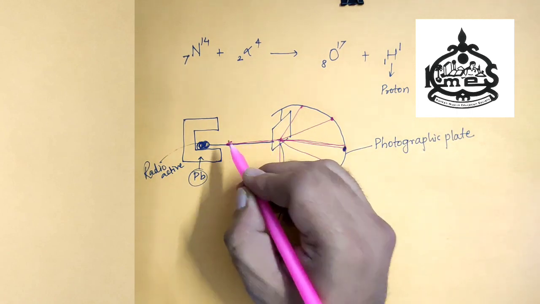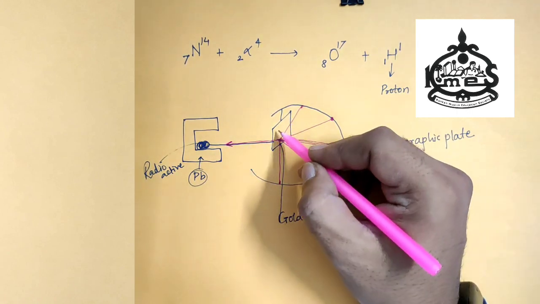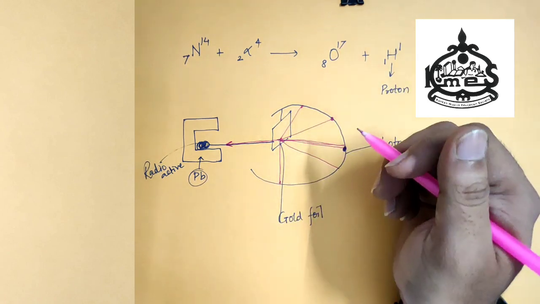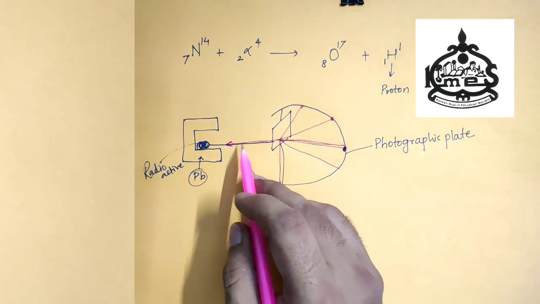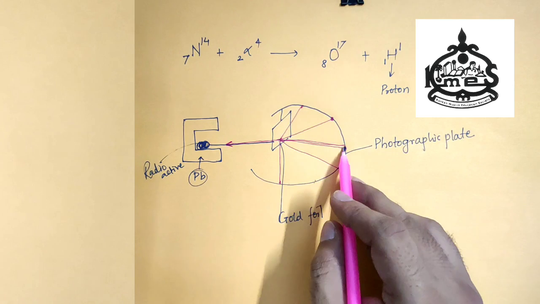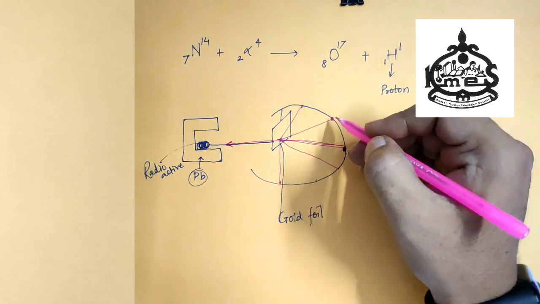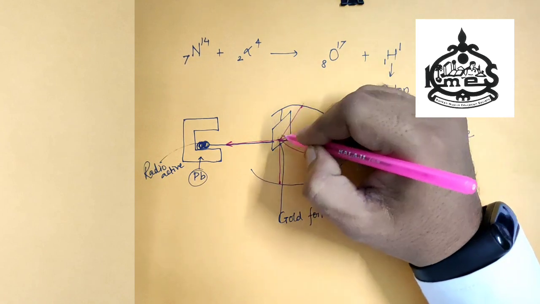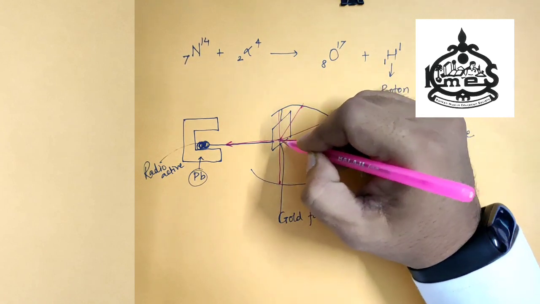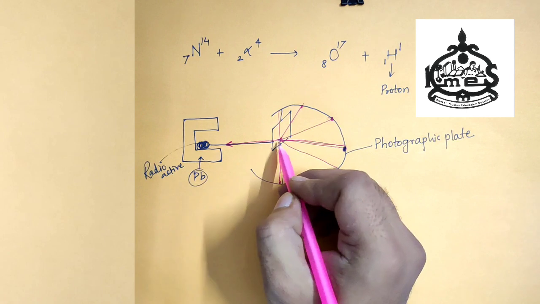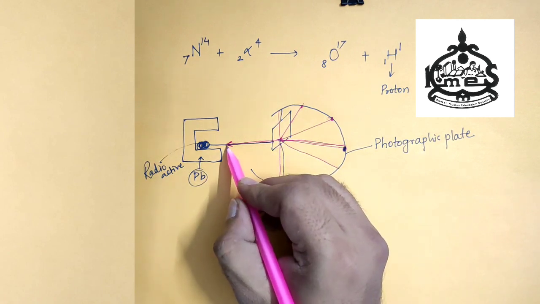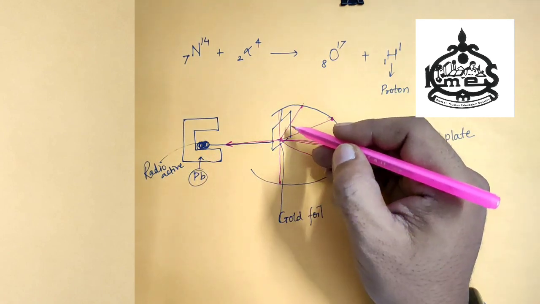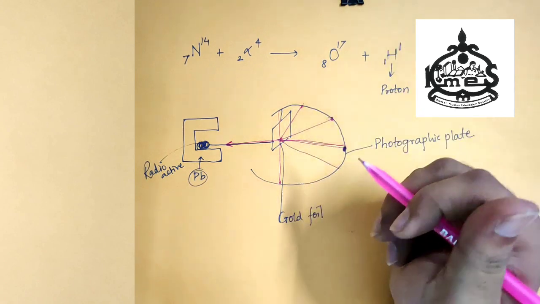So he concluded that in the gold foil there is a hollow sphere, so that is why many of the alpha particles travel without deflection, and some were deflected more than 90, somewhere less than 90, and very few bounced back. So he concluded that the nucleus consists of hollow sphere.